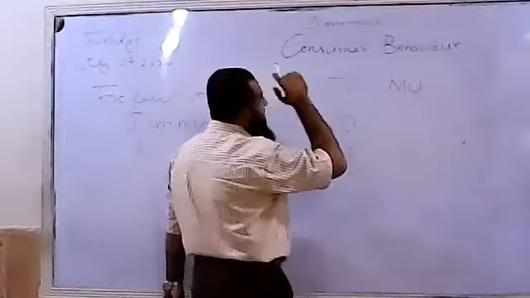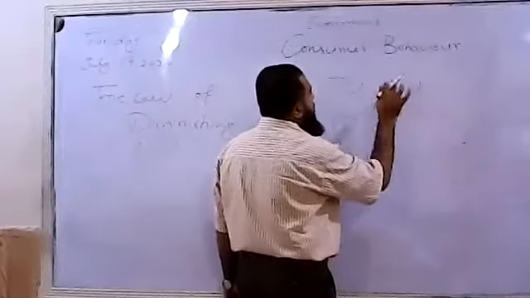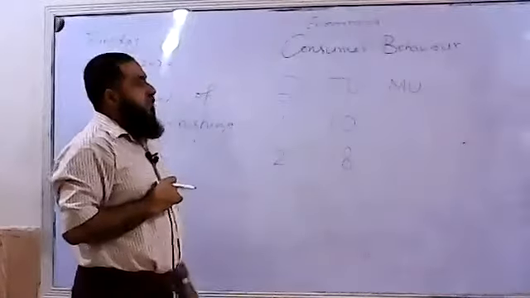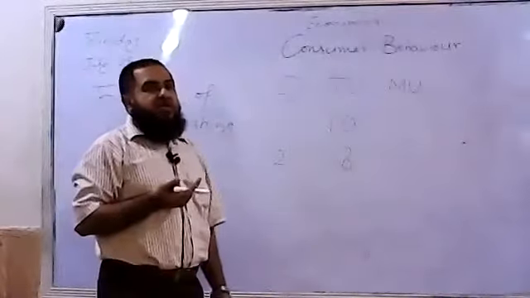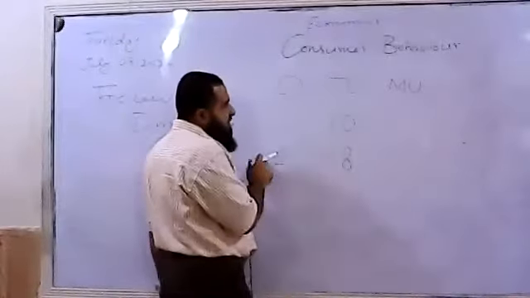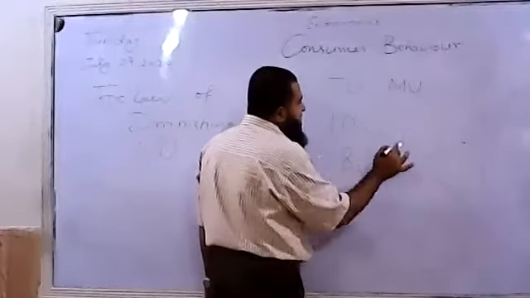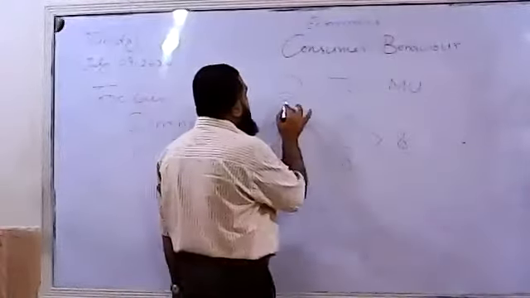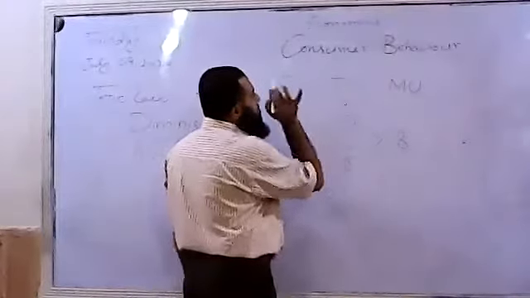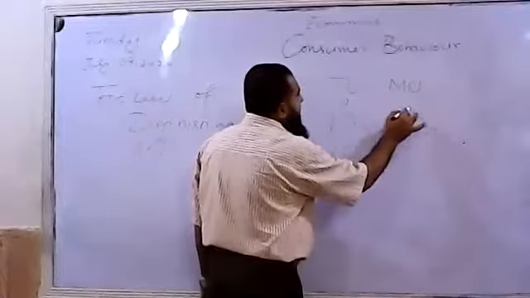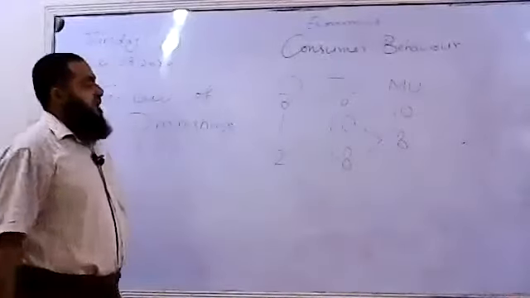Marginal utility means the change in total utility due to a change in the quantity consumed, or the additional utility due to an extra unit consumed. When he consumed 0 units, his total utility was 0. So for the first unit, his marginal utility was 10.